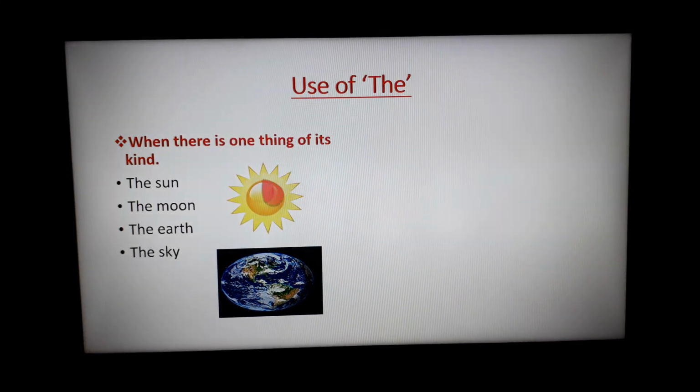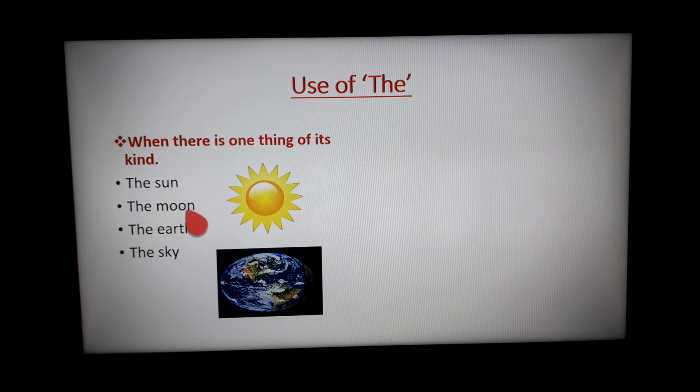We also use the before things that are unique, like the sun, the moon, the earth, the sky. The is used because these are unique and no alternative is there for them. Now let's use these words in the form of sentences.